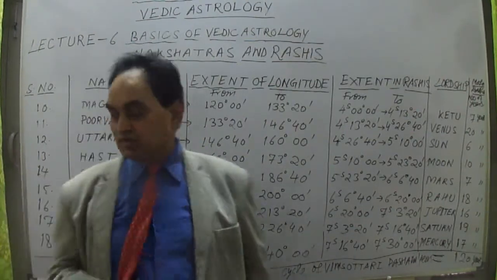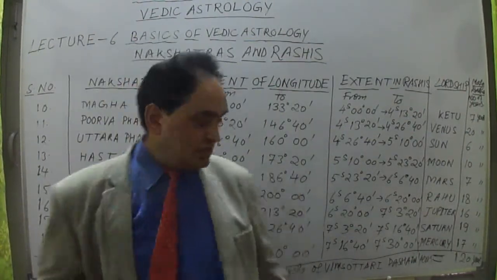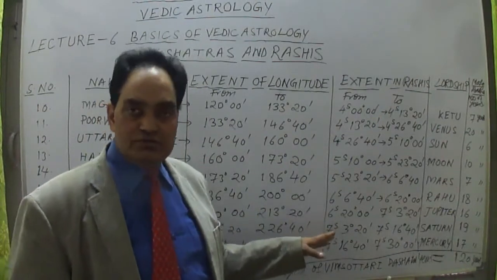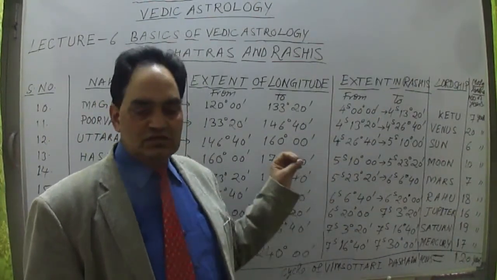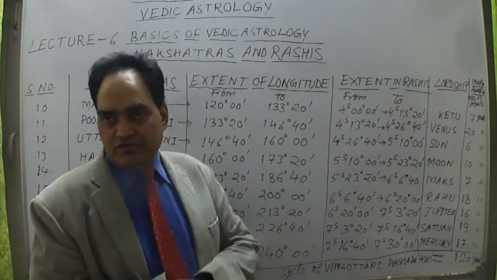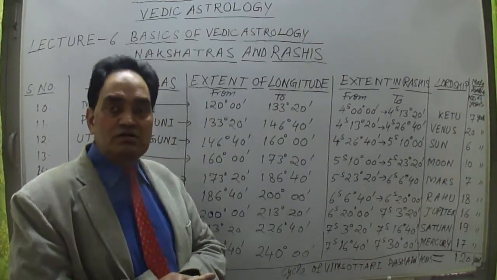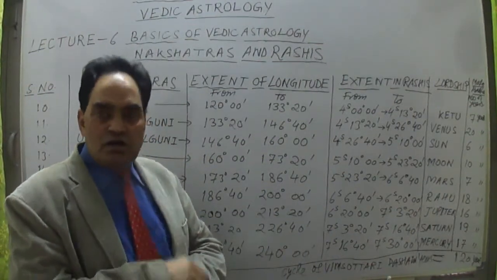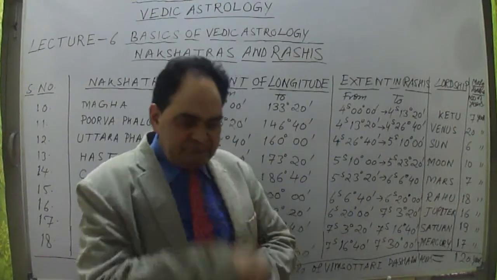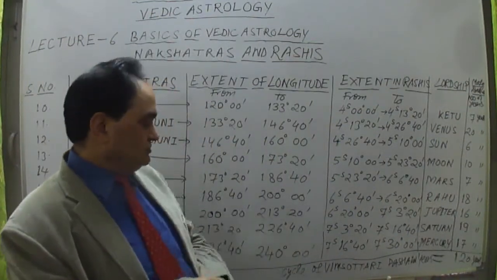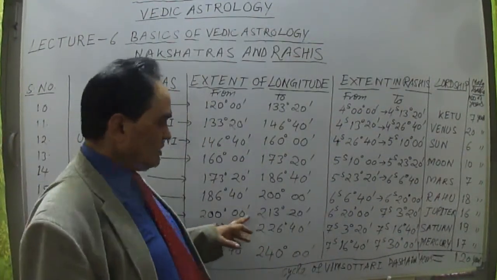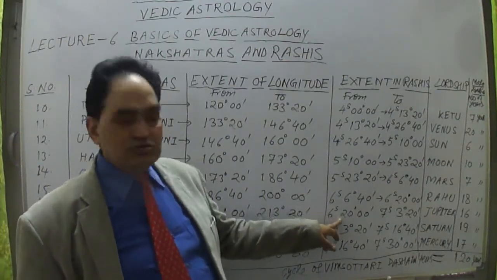Suppose we have taken the signs up to Scorpio. Here suppose the person's time of birth is falling in Libra sign, right? Libra sign. Now in the Libra sign, what is the degree? The longitude. So that longitude we have to find out. That longitude will decide the sign.